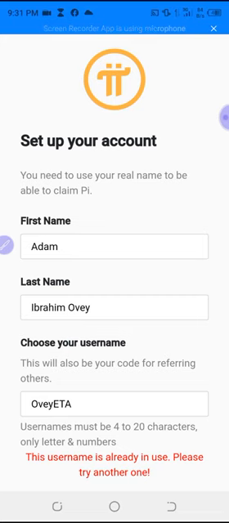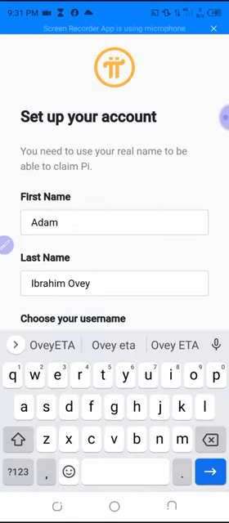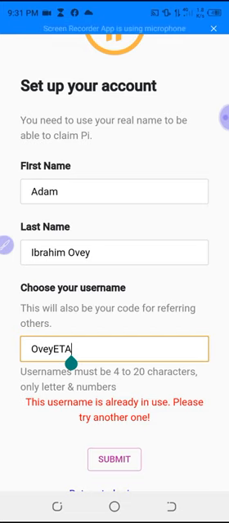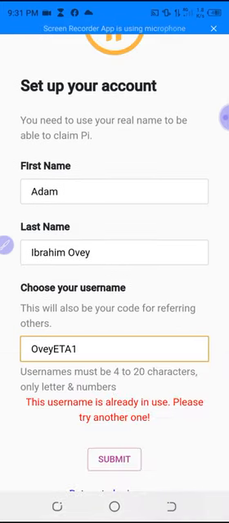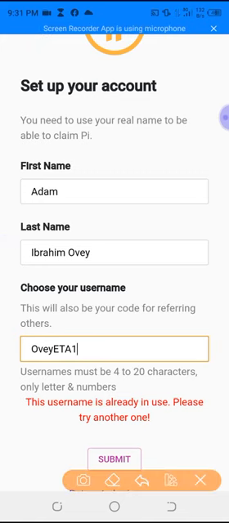So anytime you want to put an invitation code, this is the one that you will put. But the person that has sent his own for you, don't use OVETA, but rather use his own, please. So now what I'm going to do is to add 1. If someone has actually used the same name, then this place will still show us this username is already in use.